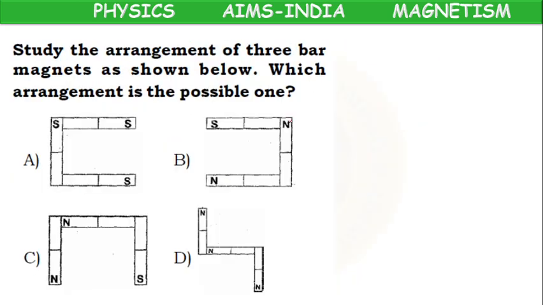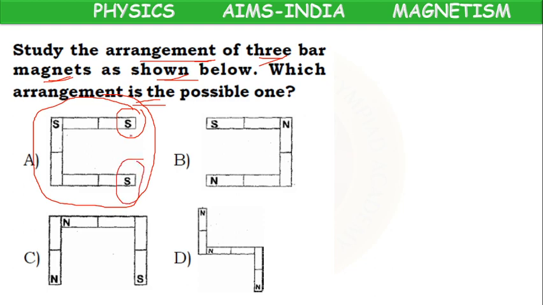Okay, children. Next. Study the arrangement of 3 bar magnets as shown below. Which arrangement is the possible one? So suppose this is a magnet. What are the two free ends? This is one end, this is one end. At two ends they have similar poles. This arrangement is wrong.